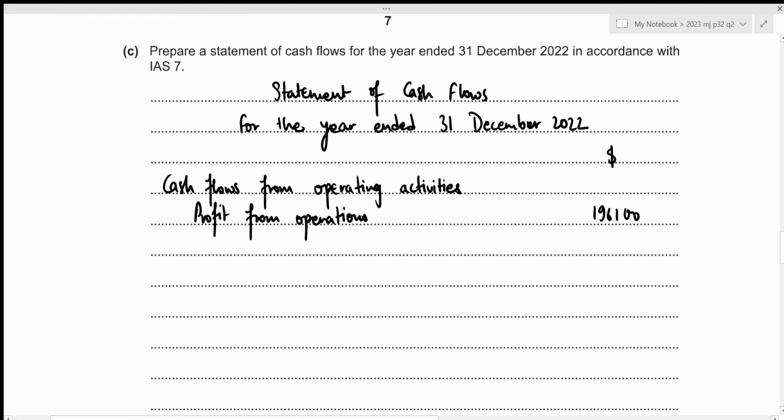Okay, now remember that we're preparing cash flows, so we can only include all of our cash inflows and cash outflows. We cannot include non-cash items. But while preparing our statement of profit or loss, from which we derive this profit from operations, we also include non-cash expenses such as our depreciation, right? So previously, while calculating profit from operations, we actually subtracted those depreciations. Now, in order to exclude it, we just have to add it back. That's what we're going to do. That will be the second step. So we're just going to add all of our depreciation back.